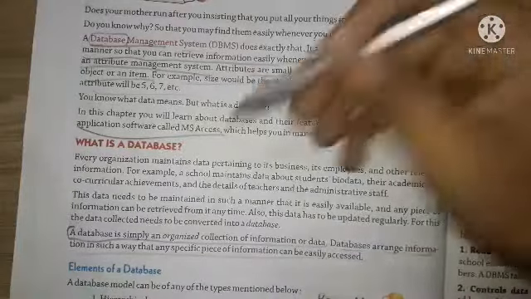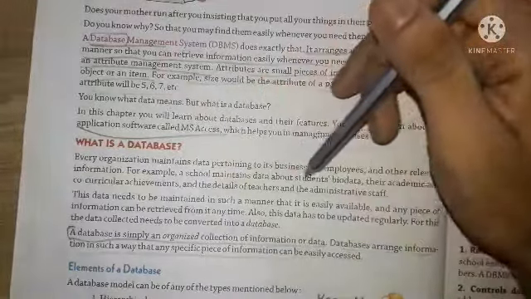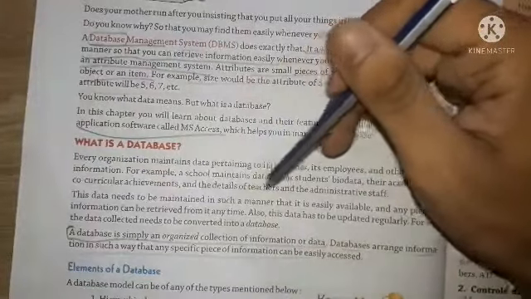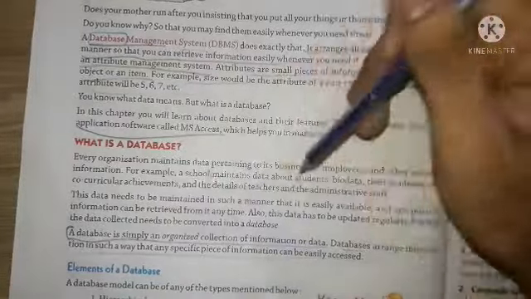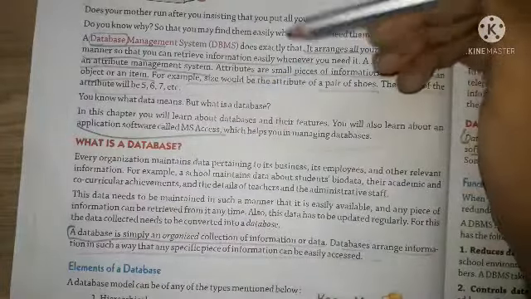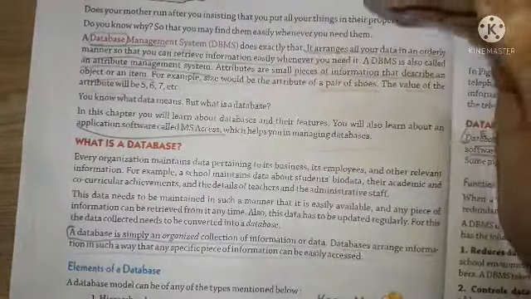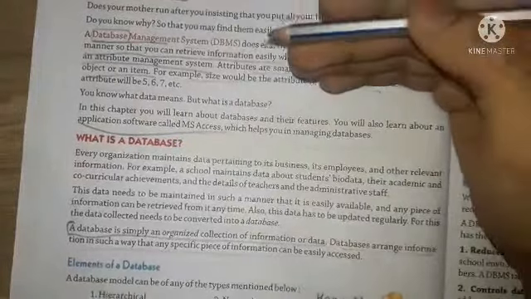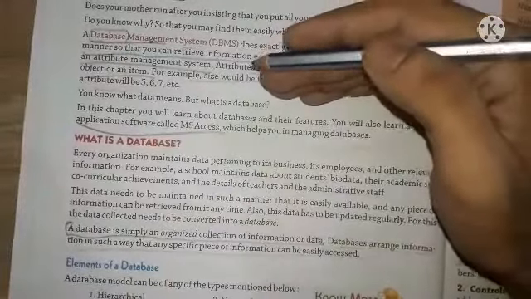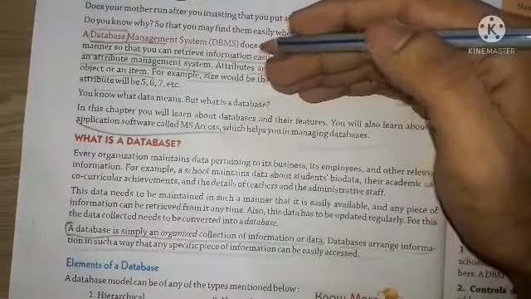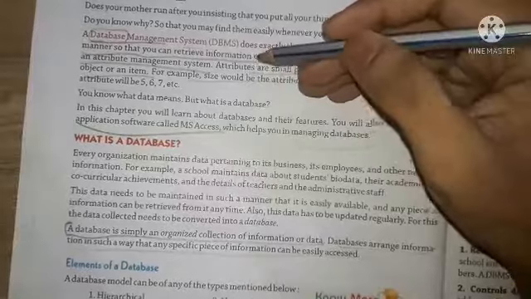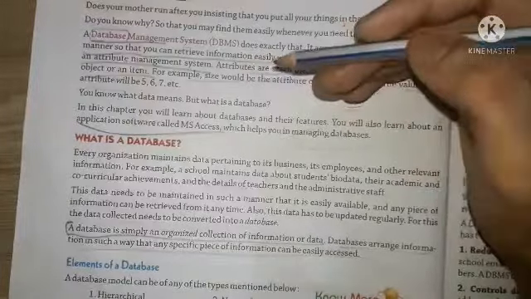Here the example given is that a school maintains data about students' biodata, their academic and co-curricular activity achievements, and details of teachers and administrative staff. Here is the database of a school. Now why do we need this database? It is needed because all the information related to any item or object is organized in a very systematic manner, and any piece of information can be retrieved at any time with great ease.